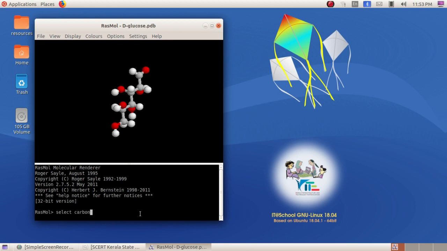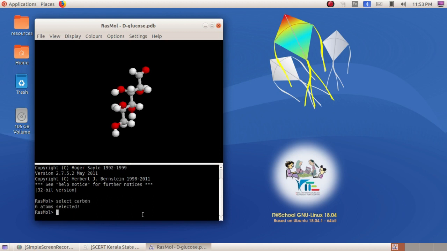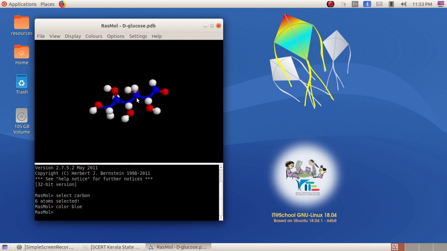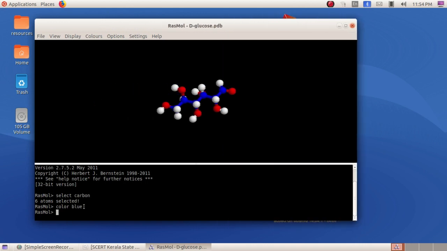If it is present it will be displayed. 6 atoms are present. If you want to see the carbon atoms, just give the color blue. Can you see that? So here the carbon atoms are present.